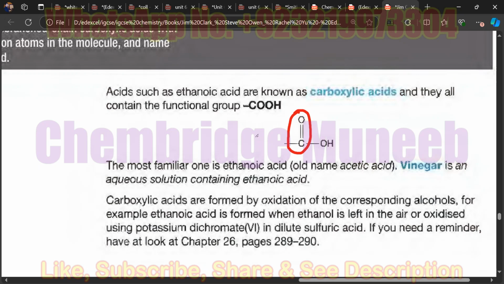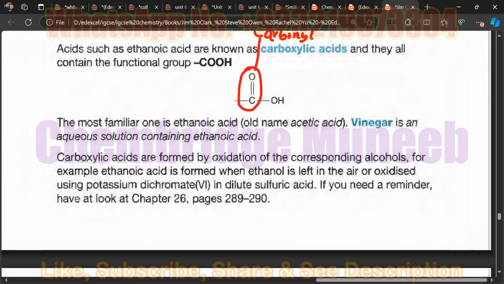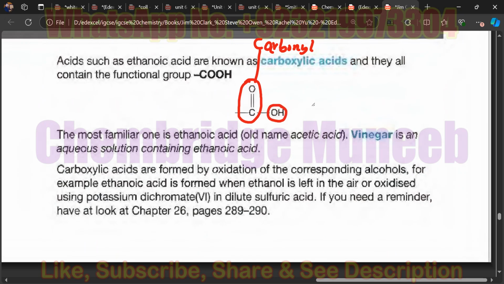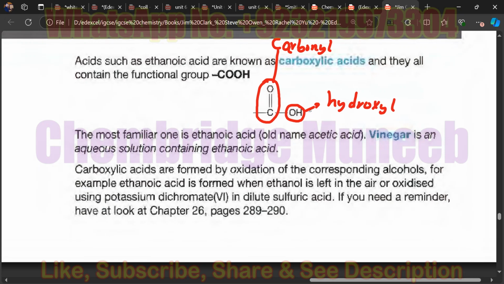Double bond O. What did you say? It's carbonyl. Have you read this word before? No. Okay. So this is the carbonyl group present, and then what do you call this part? The hydroxyl. Yes, hydroxyl. So this is the hydroxyl part of the carboxylic acid.